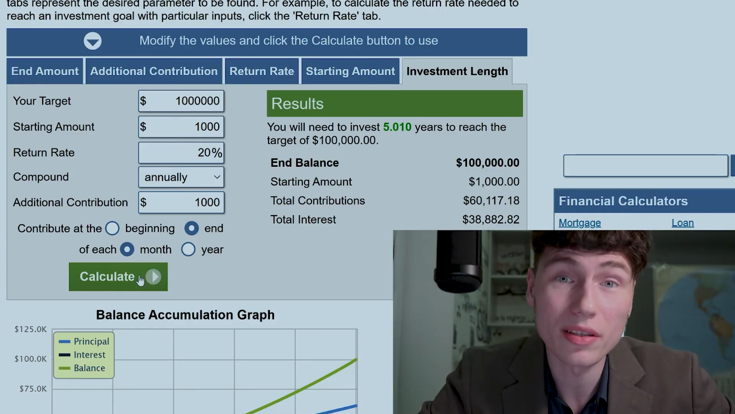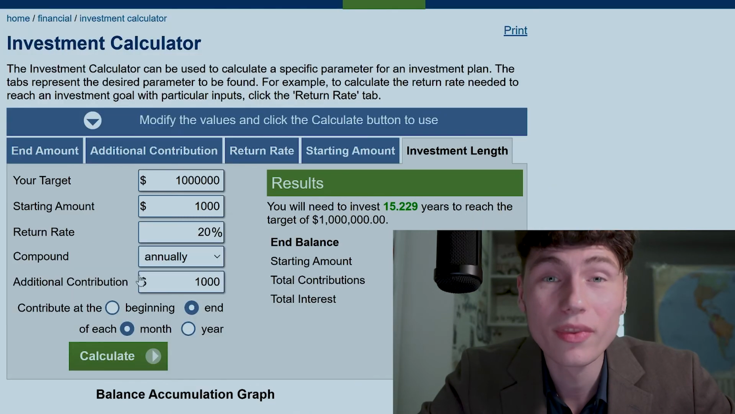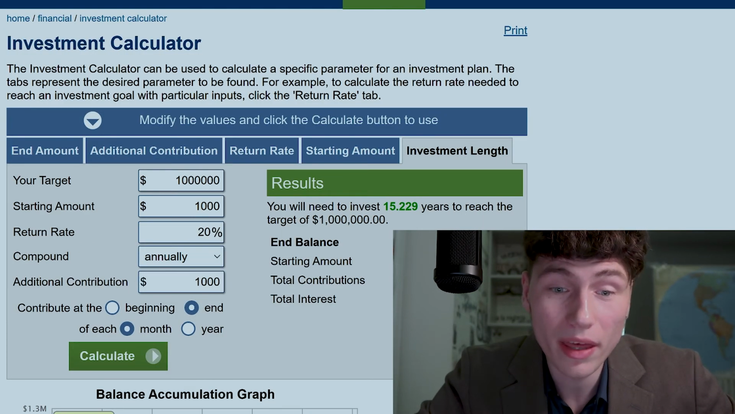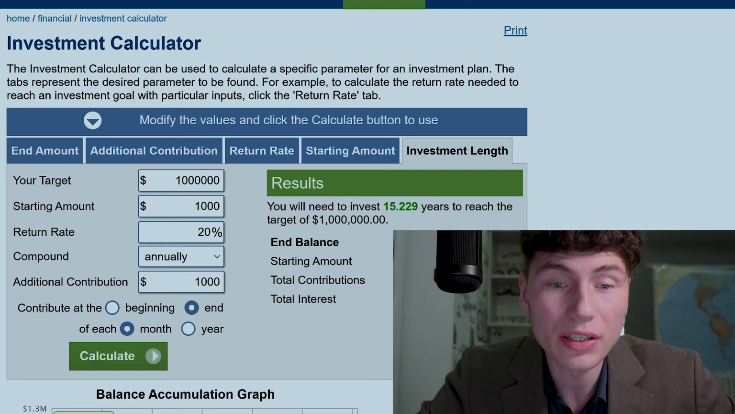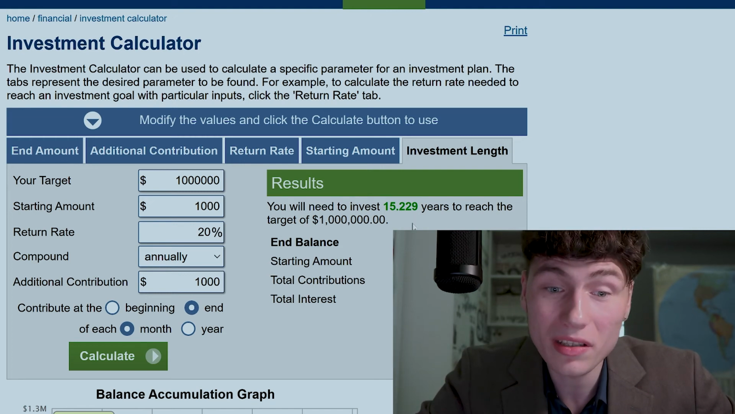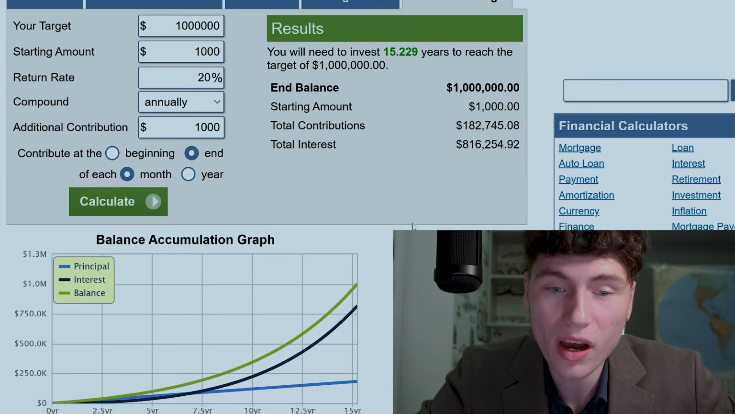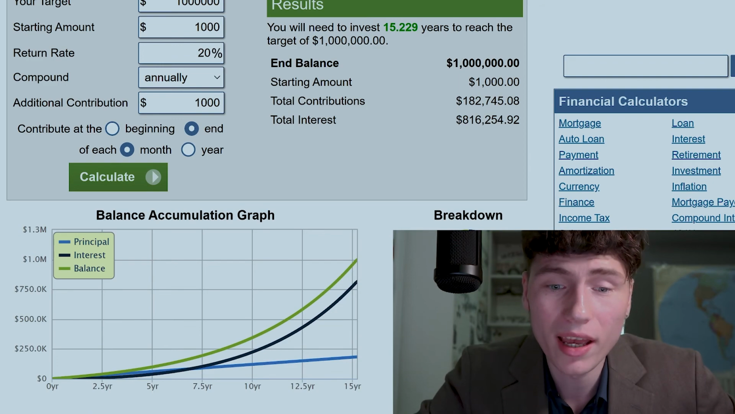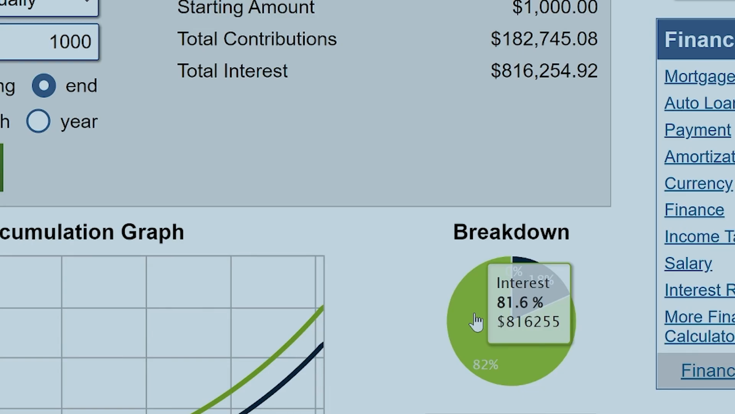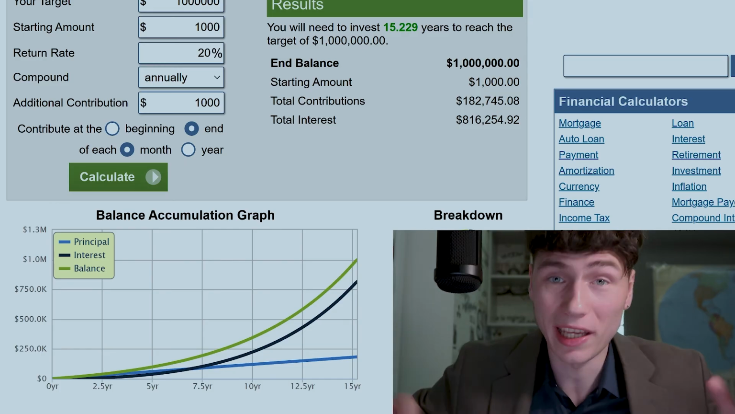So let's press the button calculate. And what we see now is that to get $1 million, we need 15 years of investment, and that is absolutely insane, because if we go down, we can see that most of that money, 82%, will come from passive income. This is the true power of compound interest over a long time, and this is a super cool feature.